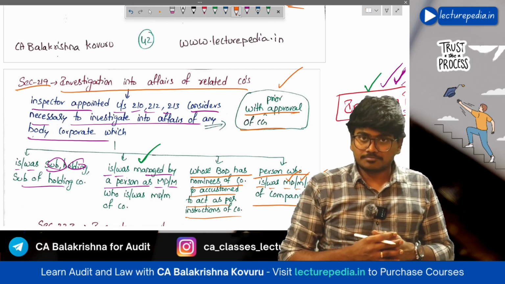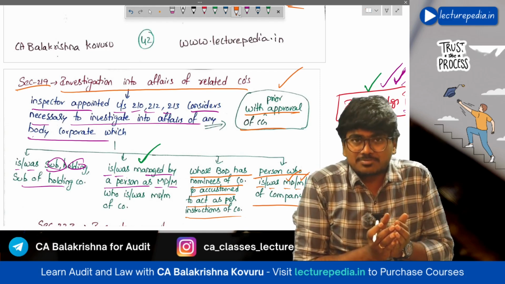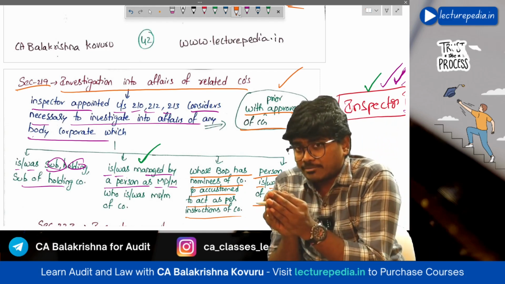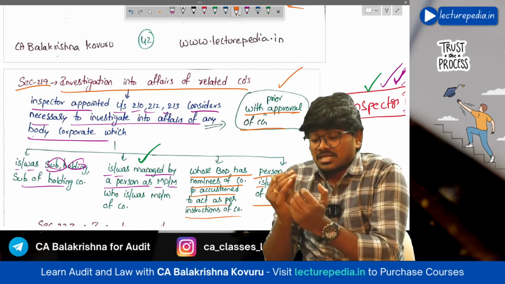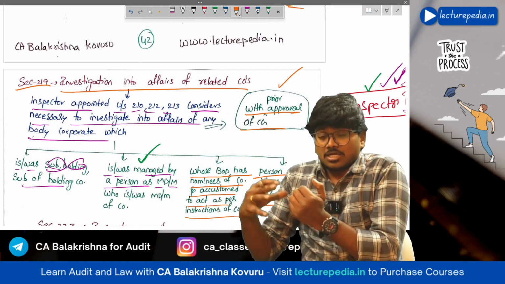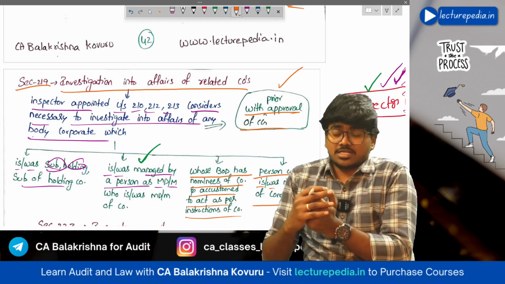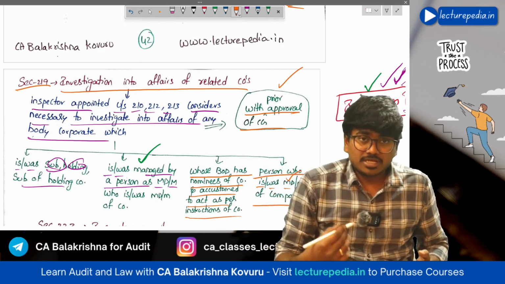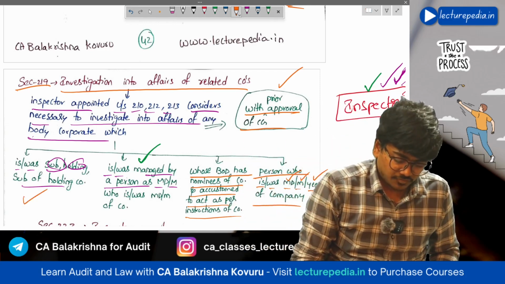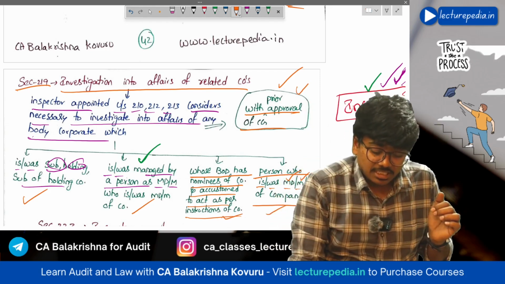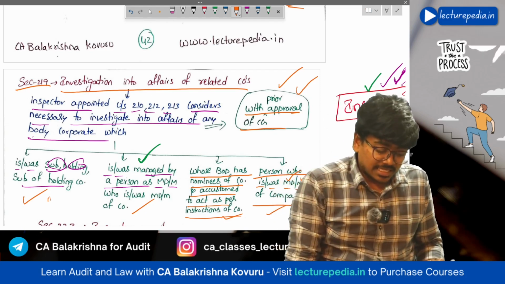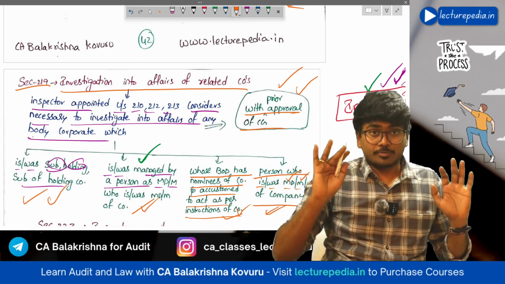Originally the inspector has been appointed to conduct investigation of one company, but during the investigation, if he feels that some other parties should also be investigated, who are those other parties? These four. In such a situation, the inspector, after taking prior approval of central government, can investigate these people. Hope that is clear.